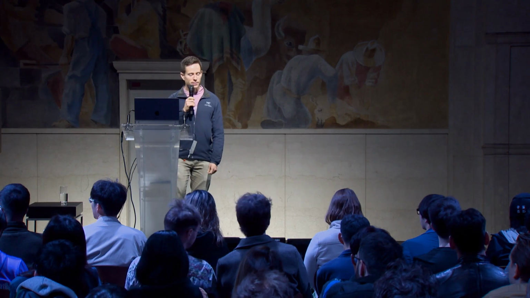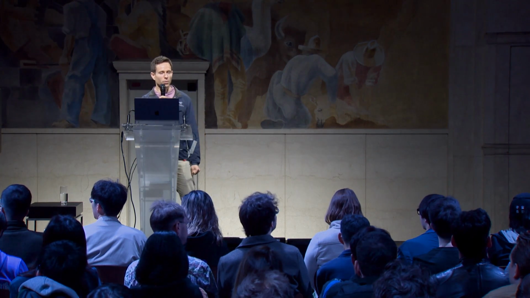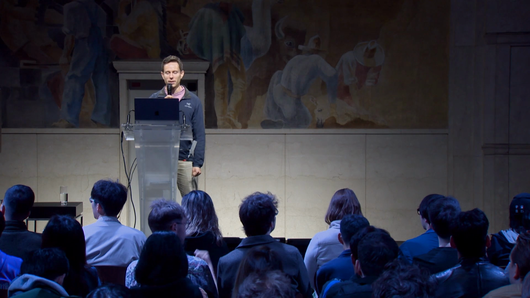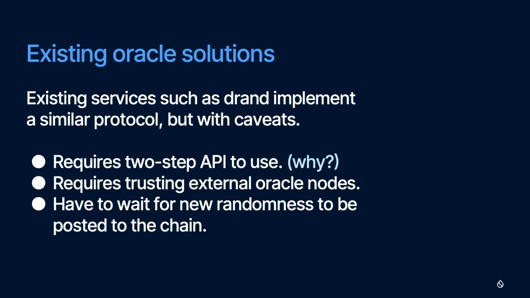There are existing solutions that use a similar protocol to the one we've implemented natively in Sui. DRAND comes to mind. These are generally oracles that run their own protocol and post data back onto the chain. These work well enough, but they have some caveats. For example, the oracle will periodically post new randomness data to the chain. So you might think naively, OK, I'm writing an app that needs randomness. I can just look at the most recent value of randomness that's posted to the chain and then use that in my app. But what's the problem with that?